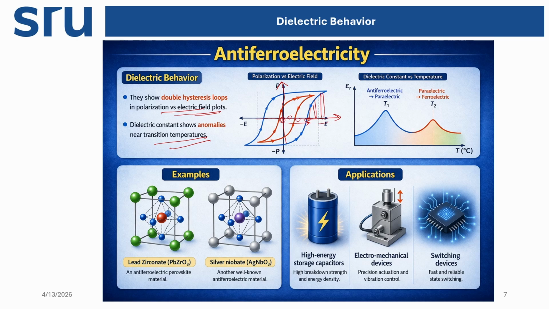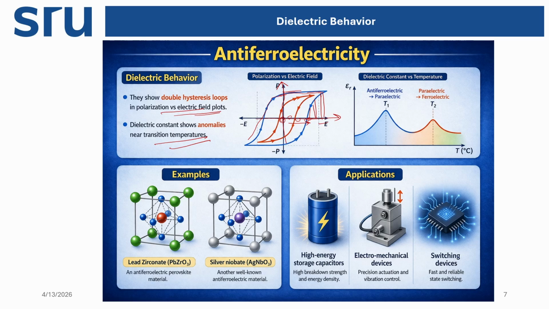When we decrease it, the polarization decreases. But the electric field is decreasing here with no change in polarization, and suddenly after crossing this point, the polarization changes. So the polarization is not changing instantly with the electric field. There is some kind of lag between the polarization and the applied electric field.